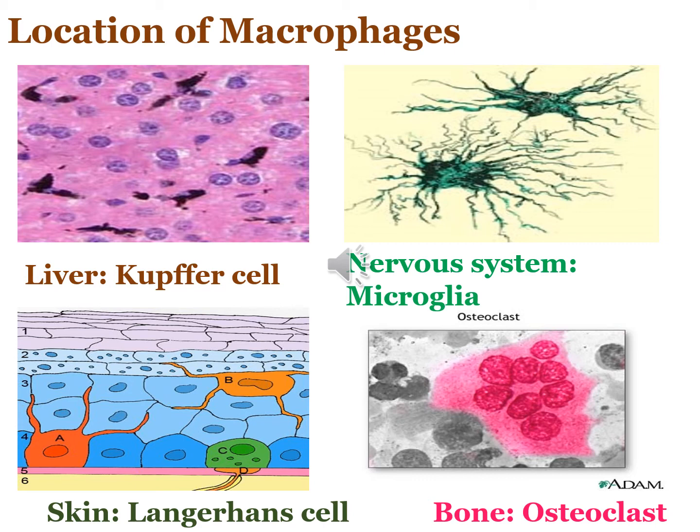In the skin, they are known as Langerhans cells, and in the bone, they are known as osteoclasts. They engulf pathogenic material, and they also act as antigen presenting cells. They are part of your immune defense system, and they help in the removal of cell debris, neoplastic cells, bacteria, and other invaders.